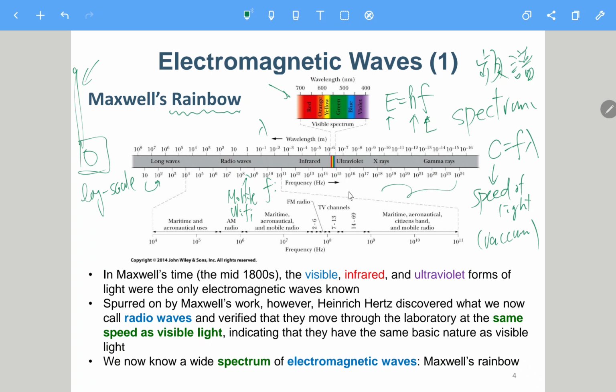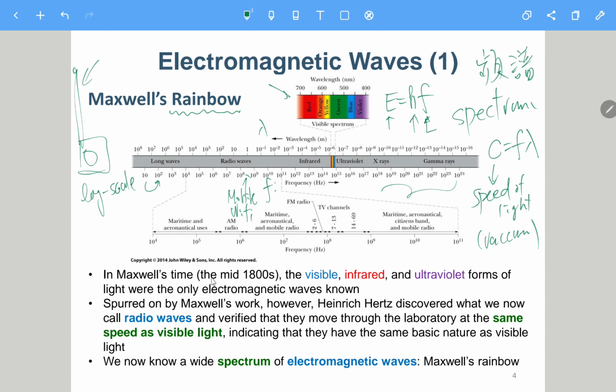For the radio, the frequency is lower, so the lambda is larger. So you can imagine the antenna should be longer. But for Wi-Fi signal, the frequency is like 20 times higher. So actually, the dimension of the antenna is much smaller.